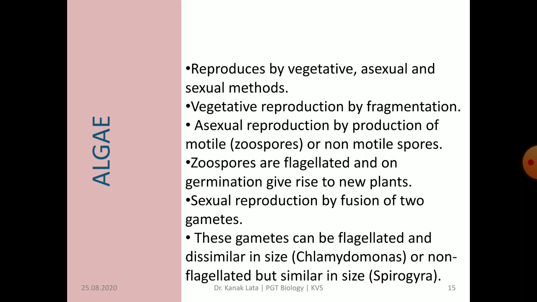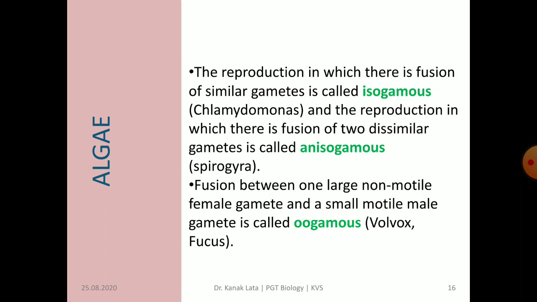Thus, there is variation in reproductive cells also. Fusion of gametes in algae may be isogamous, anisogamous or oogamous. So let us see the differences between all these three.